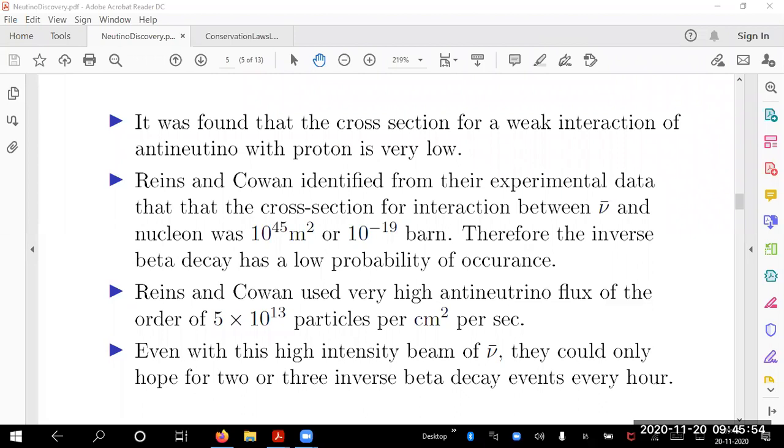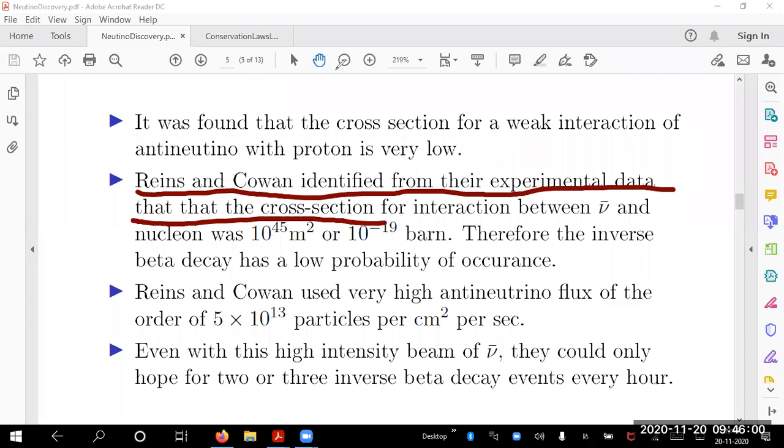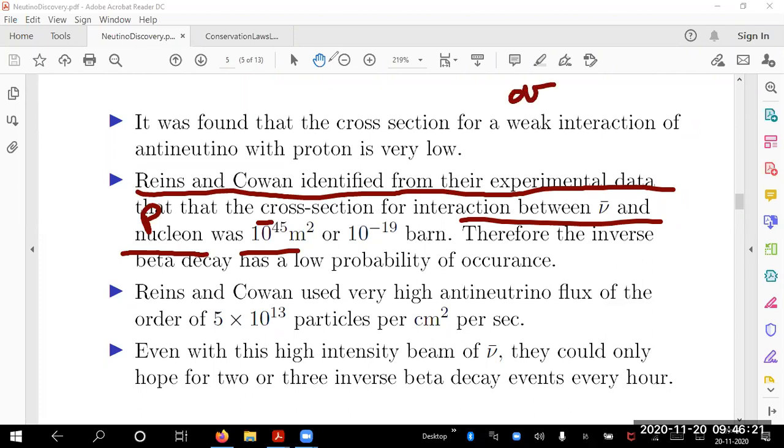Now, what is it that they found? They showed from their experimental data that the cross section for interaction between the antineutrino and proton is 10 to the minus 45 meters squared, because cross sections are given as area.